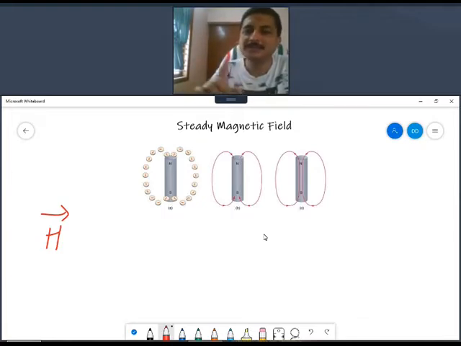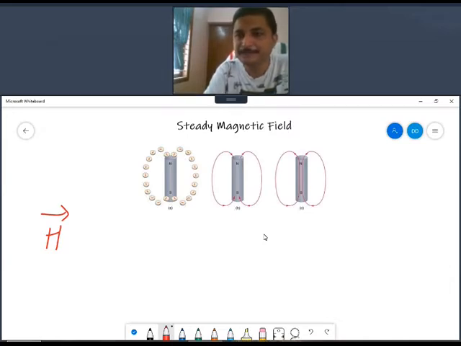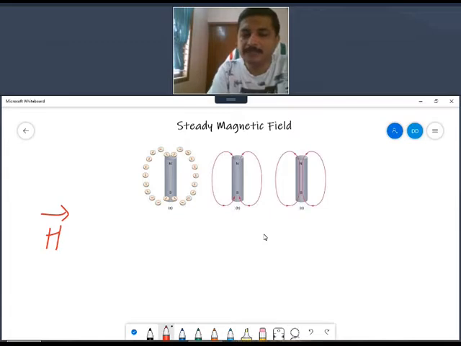It is defined as the force experienced by a unit North Pole of 1 Weber strength when placed in that field, that is, when you keep that North Pole at that point in a magnetic field. It's a better definition.